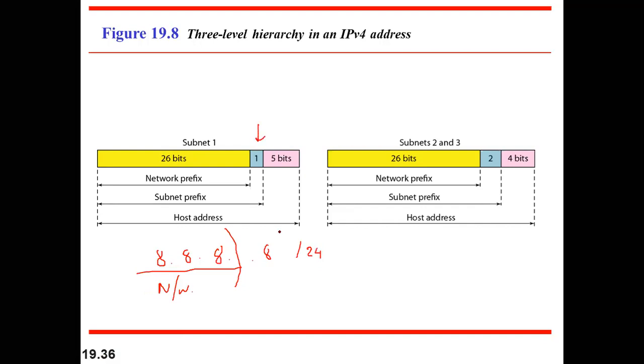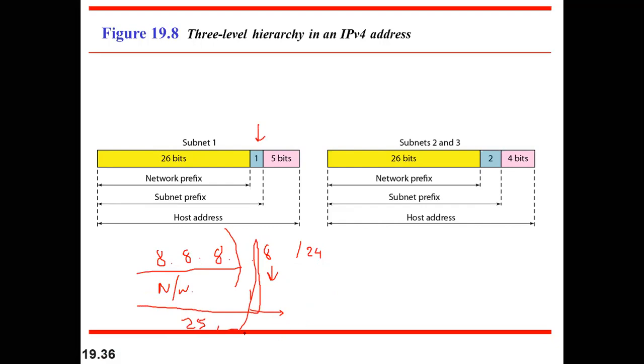Now we have consumed 1 bit. It means we have borrowed 1 bit from this octet, and we can do it only from the leftmost side. We have to see in this direction. We cannot take any other bit. We have to go in sequence only. So if we take this 1 bit, then the total number of network bits will be 24 plus 1, that is 25.